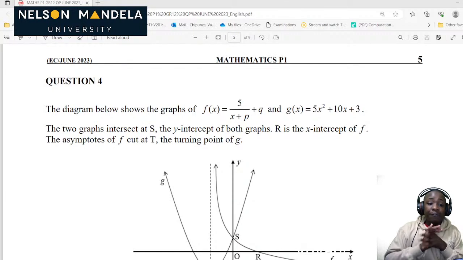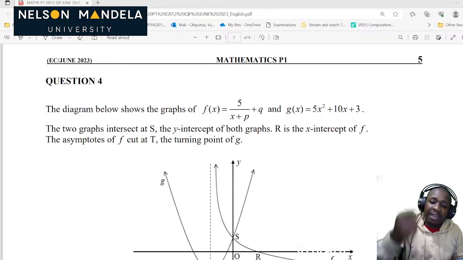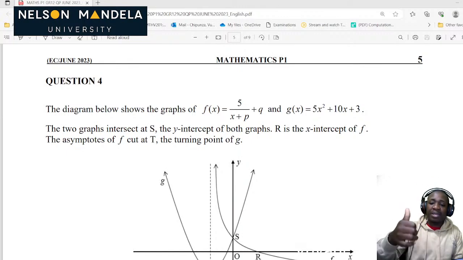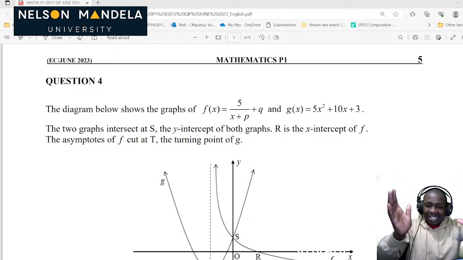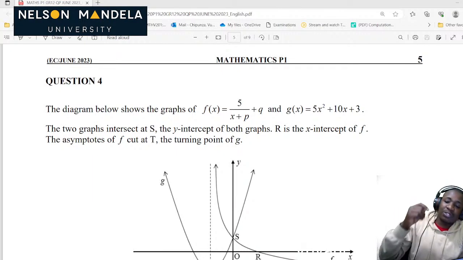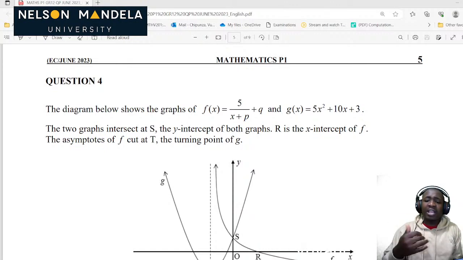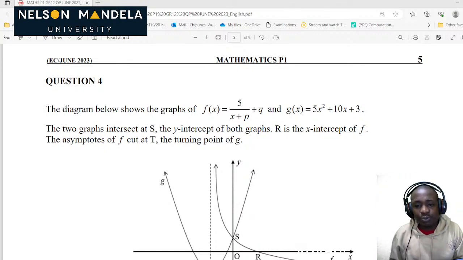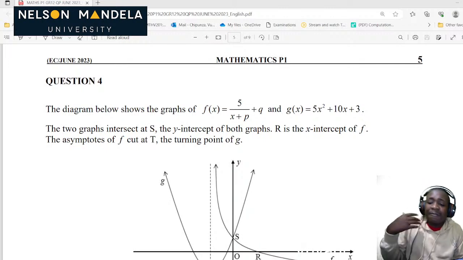Now we have this third function which we call the hyperbolic function, where we have the vertical and the horizontal asymptote, which you find from the value of p and the value of q. When we are plotting our function, we must make sure that our graphs don't touch the asymptotes, because they are so crucial and important. We are also able to determine the domain and range of the function by looking at the vertical and horizontal asymptotes. For the hyperbolic function, we must also be able to determine the axis of symmetry, to do some analysis on the graph.